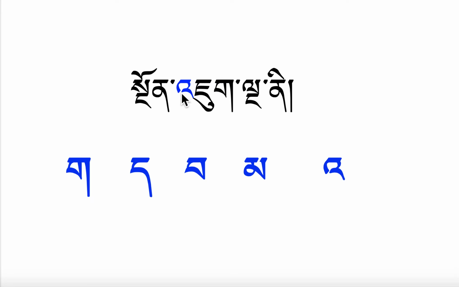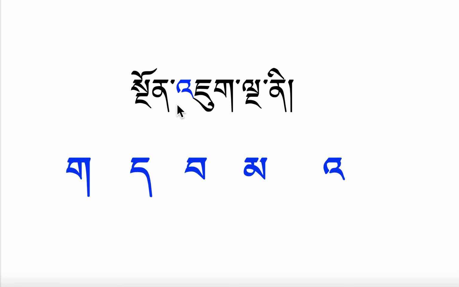So now this is the main letter. And now this letter, the 5 letters, ka, ta, pa, ma, a. These 5 letters go before the main letter.